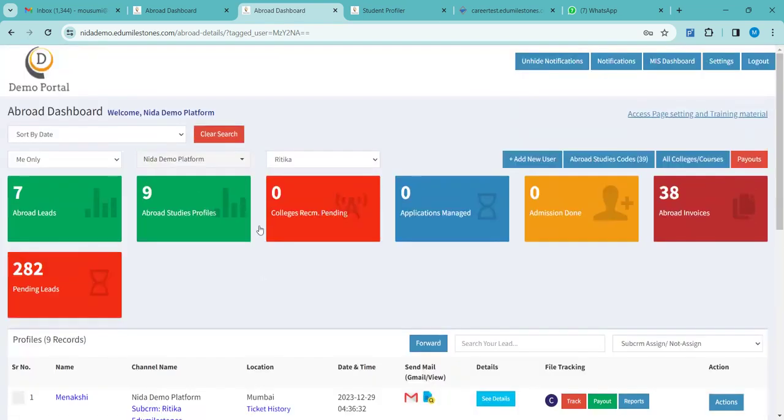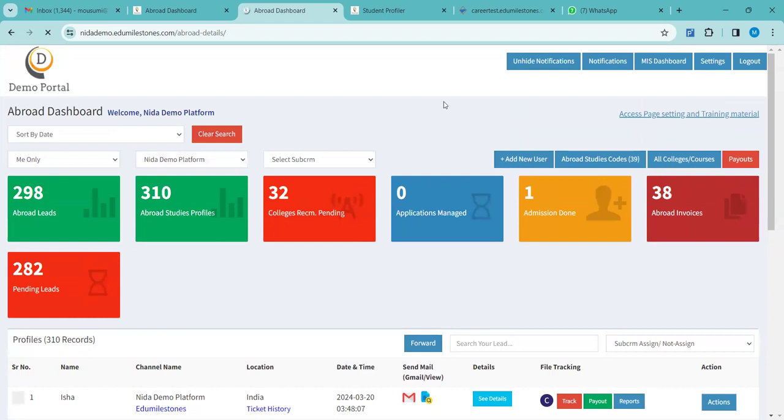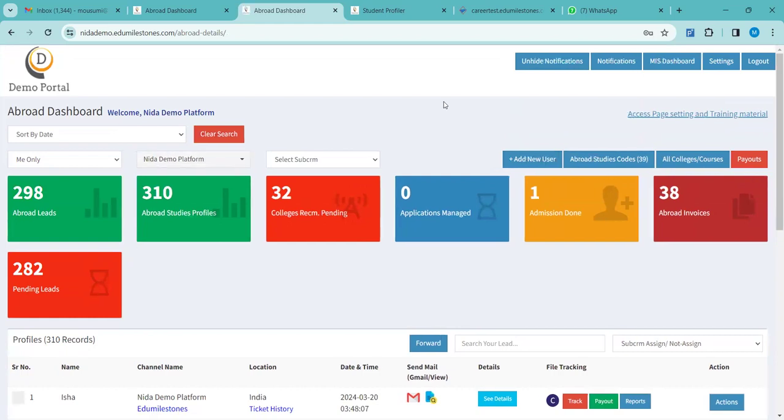Is it clear to everyone? Ma'am, how many Sub-CRMs can we create? Up to 5 you can create. If it is more than 5, there will be additional charges. What are the additional charges, I will not be able to tell. Only the business team, your business consultant, will be able to say. So is it clear for everyone? Any doubts?